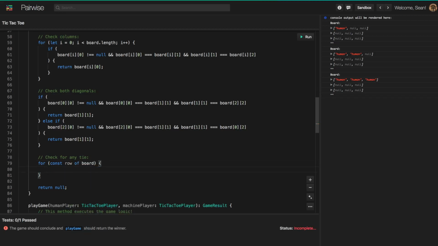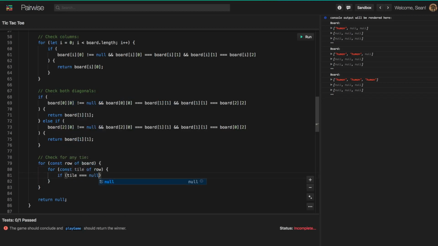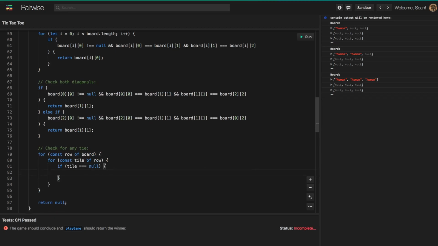And then we want to go through and visit each position in the row. So we can say for const tile of row, if the tile is equal to null, then we want to just go ahead and return null. So if there's any tile which is still empty in the board, we want to just go ahead and return null because the game is not finished yet.